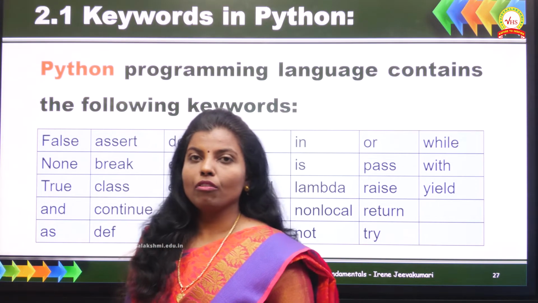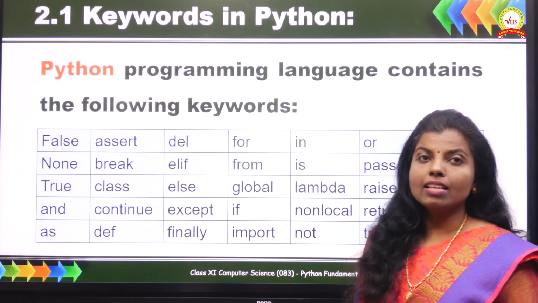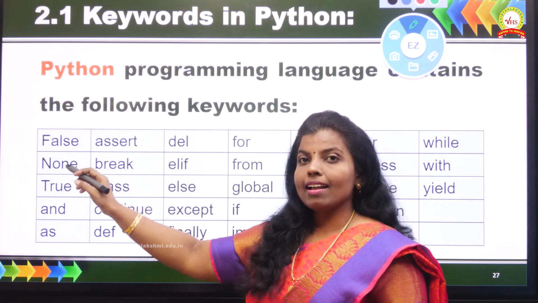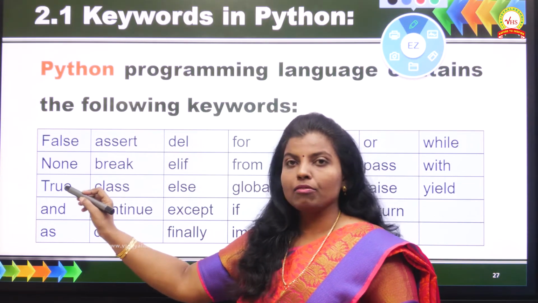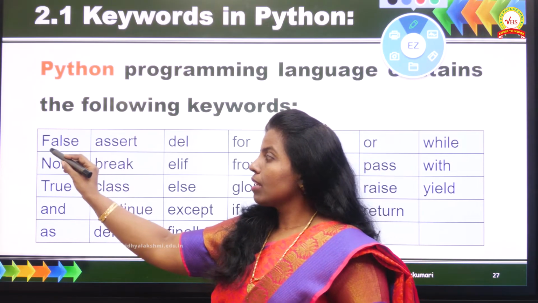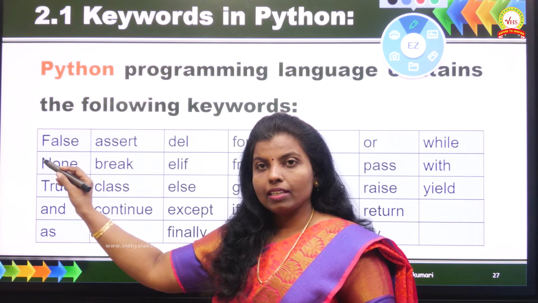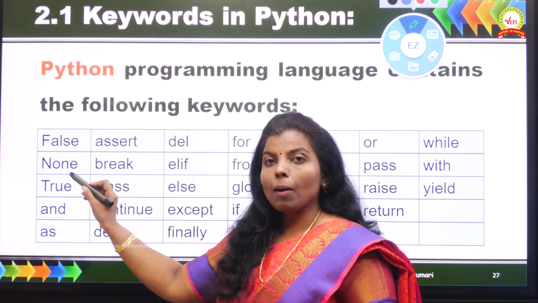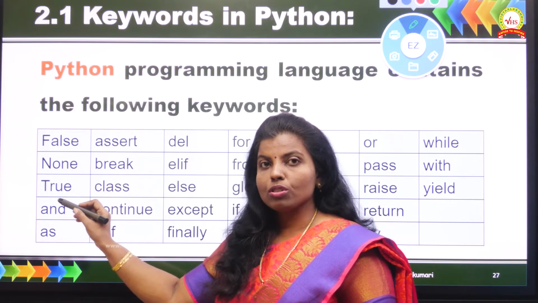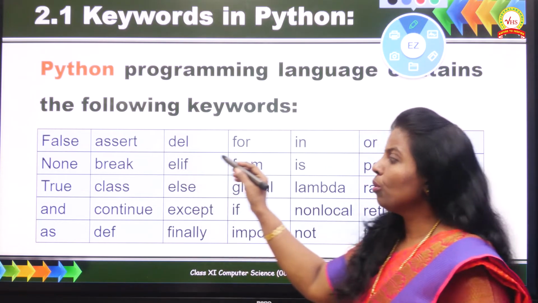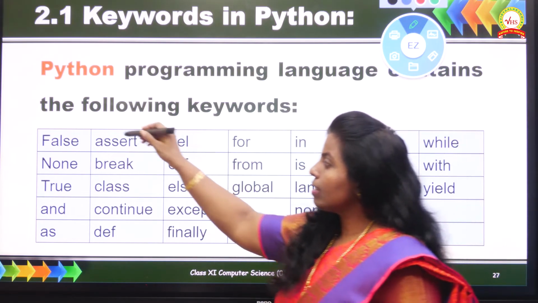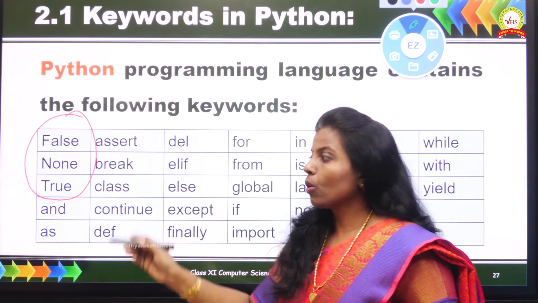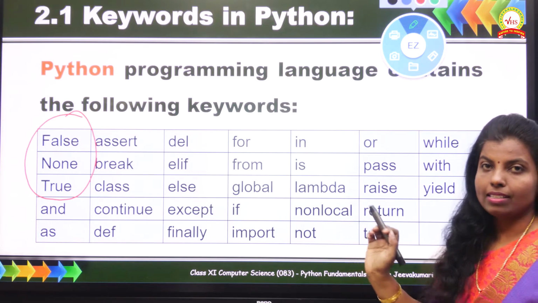Now Python has the following keywords. If you look into these keywords, here the first keyword is False, the second keyword is None, and the third keyword is True. Here, if you see this first keyword, it begins with a capital letter or uppercase letter, and the next keyword None also begins with the uppercase letter, and the third keyword True also begins with the uppercase letter. If you go through all these keywords, only these three keywords begin with uppercase letters, and all the other keywords are in lowercase letters only.